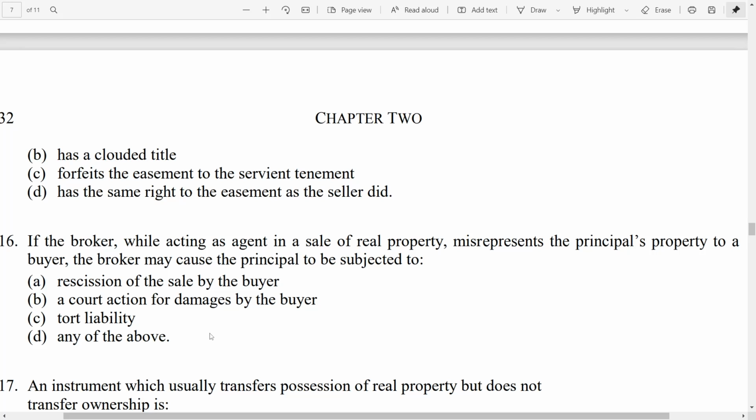That's totally an option. They also might have a court action for damages by the buyer. So there might be a court action instituted by the buyer for damages because of this misrepresentation, which is just a nice name for saying lying that happened by the broker. Tort liability, yes. This is tort liability, so we're talking about civil law, not criminal. And that could be a thing as well. That would be something that could be subjected to the principal due to this broker's misrepresentation. So the correct answer is D, any of the above.